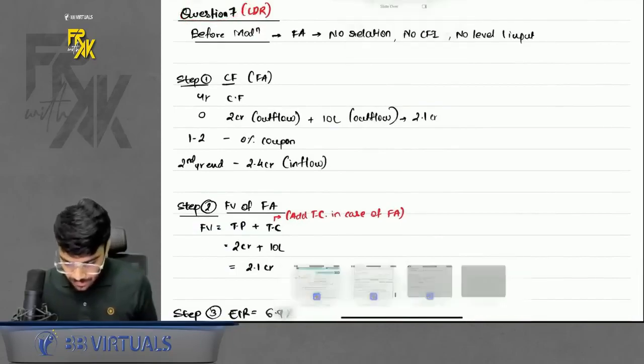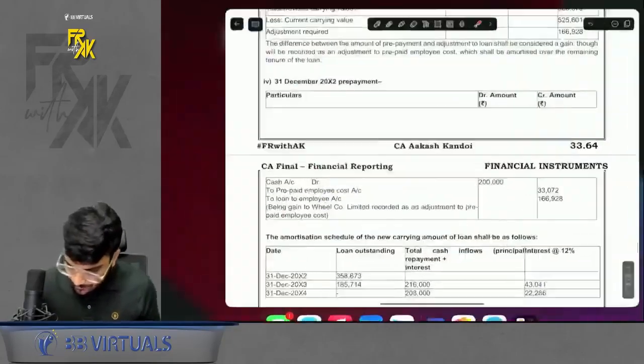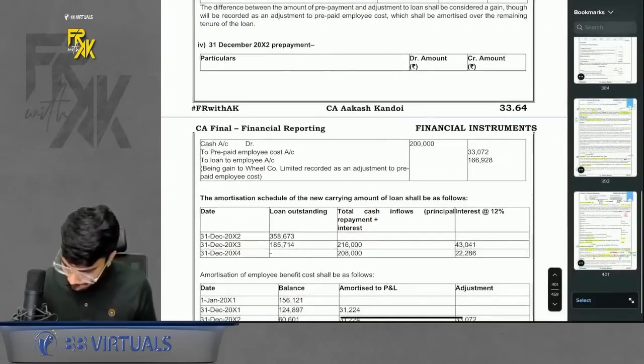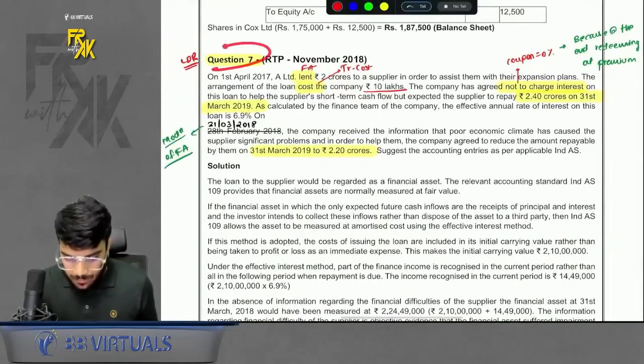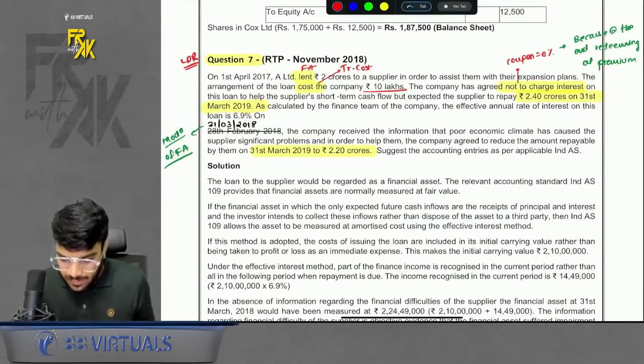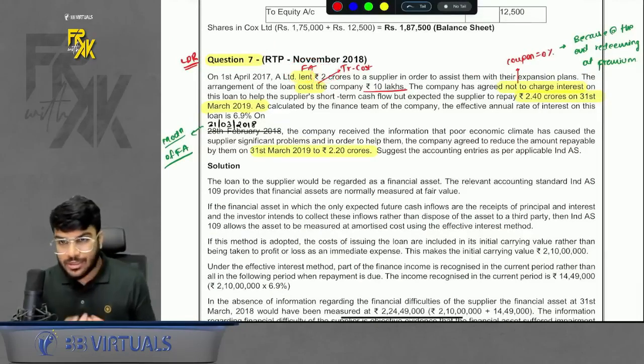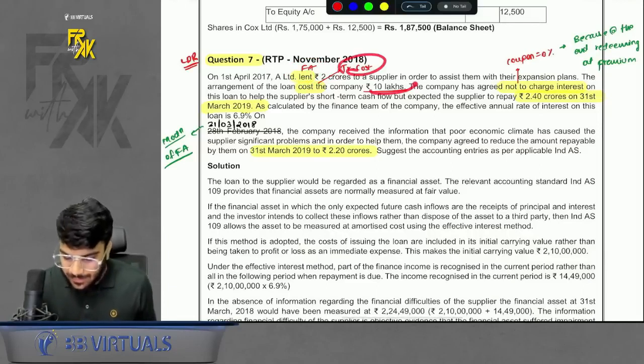Again, it is a question of modification. Let's refer to the question once. Yeah, here it is. Question number 7. What does it have to say? It says we lent. That means it is a financial asset for us. We lent 2 CR. No relationship, nothing is there. TC is there, 10 lakhs on day 1.